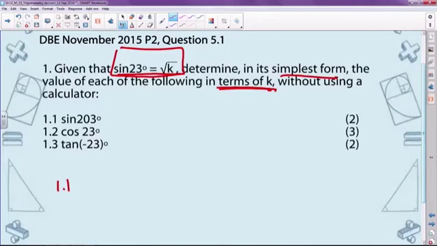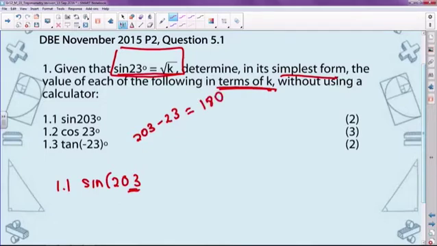Well, we've got sine of 203 degrees. So I start thinking, well, how is 203 related to 23? Okay, well, immediately, it's not immediately apparent, but if I said, and you can do this on the side, if you say 203 minus 23, what will you get? You'll get 180.